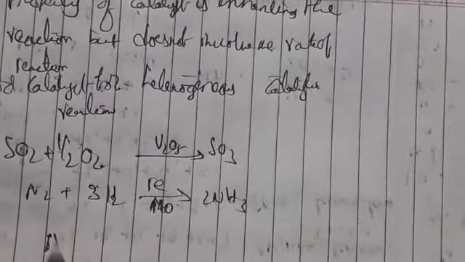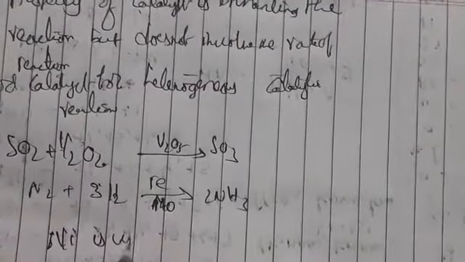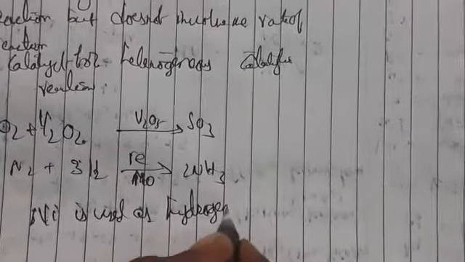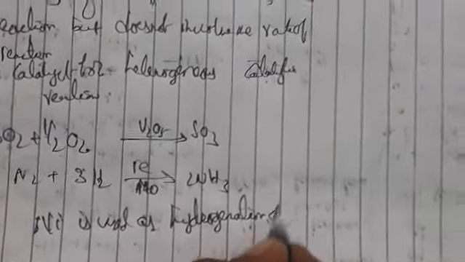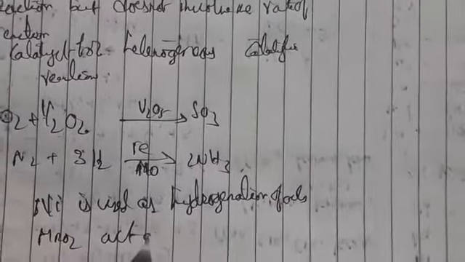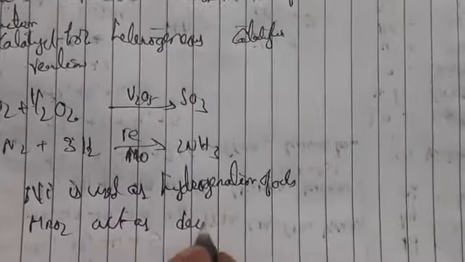And nickel is used for hydrogenation of oils, and MnO2 acts in the decomposition of KClO3.